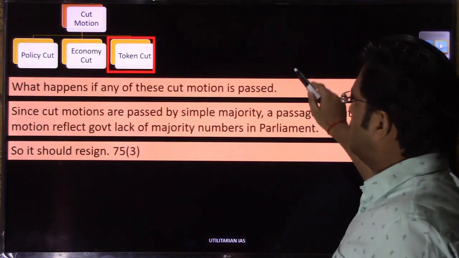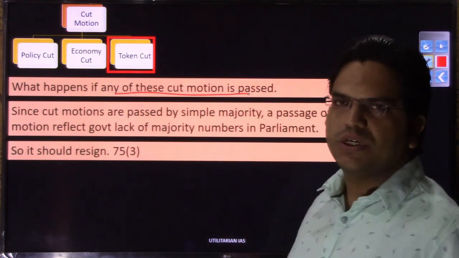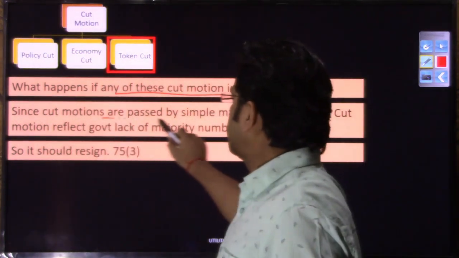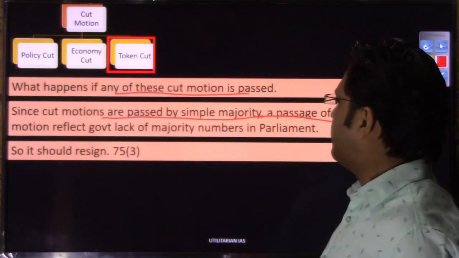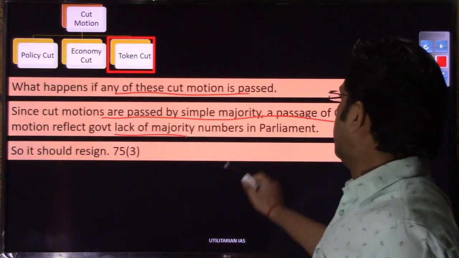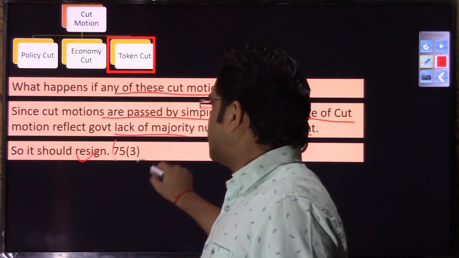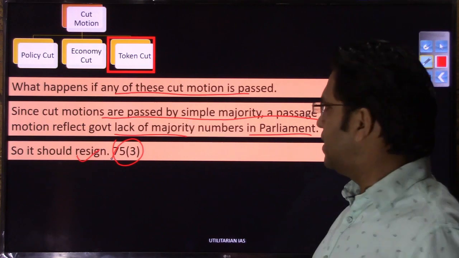The question here again is what happens if any of these cut motions is passed. Since cut motions are passed by a simple majority, the passage of a cut motion reflects the government's lack of numbers in the parliament, so it should resign as per Article 75(3).